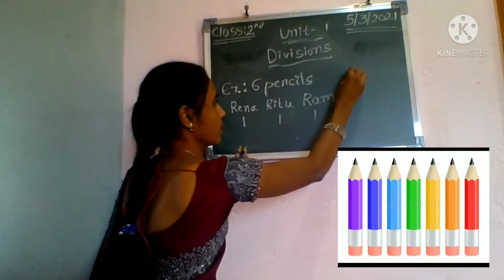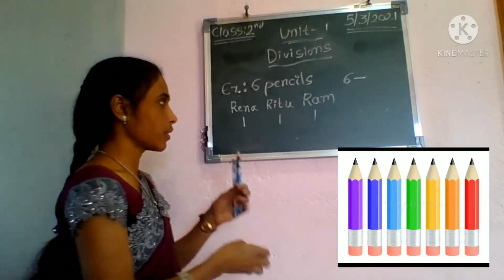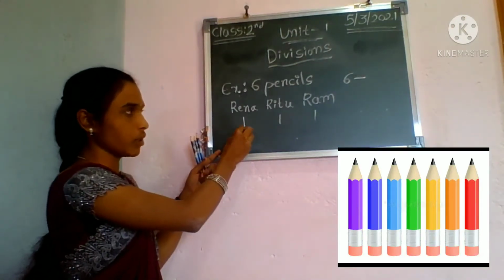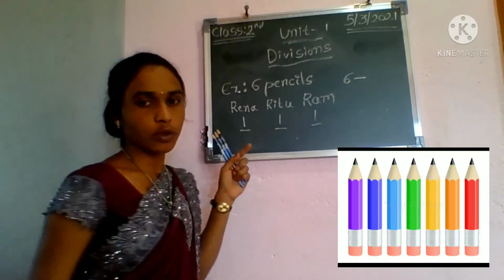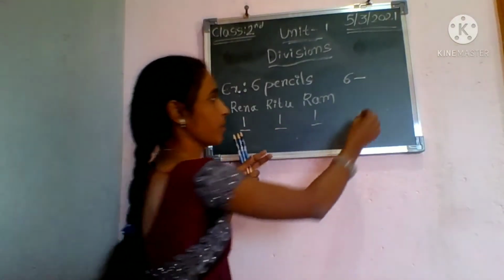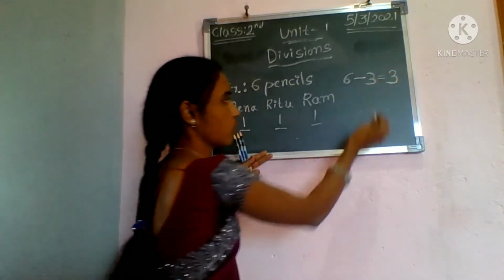How to write this? 6. First I have 6 pencils. So after that what did I do? I have given 1 to Reena and 1 pencil to Ritu and 1 pencil to Ram. Then how many are remaining with me? See, 6 minus 3 that is equal to 3.